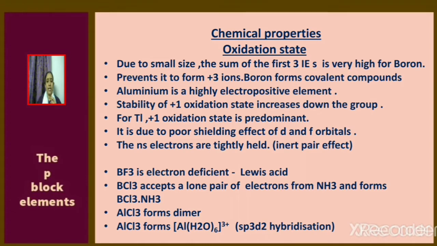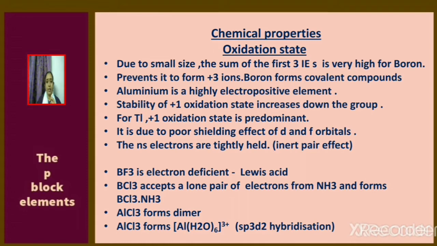Due to small size, the sum of the first three ionization enthalpies is very high for boron. So boron cannot form +3 ions, or we can say that boron forms covalent compounds. Aluminium is a highly electropositive element. Stability of +1 oxidation state increases down the group.